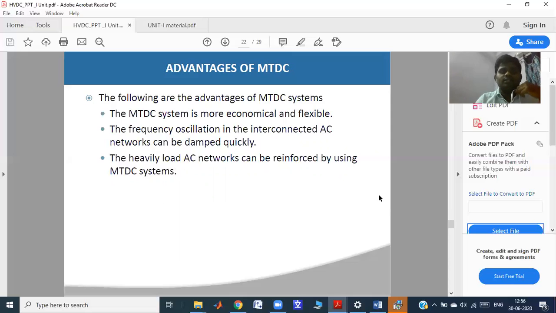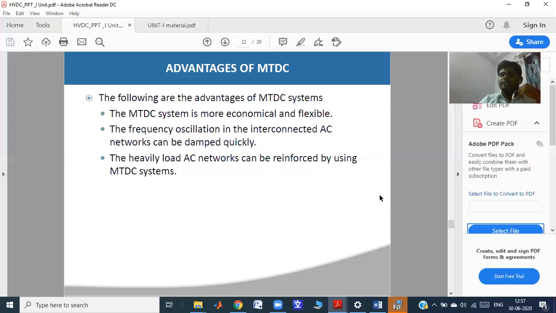The frequency oscillations in the interconnected AC networks can be damped out very quickly, by the usage of filters. And a heavy-load AC network can be reinforced by using an MTDC system. Yes, we can transmit the heavy load. Why? Because we are using more than two converters, so we can transmit more power with these MTDC terminals. These are the advantages of the MTDC system.